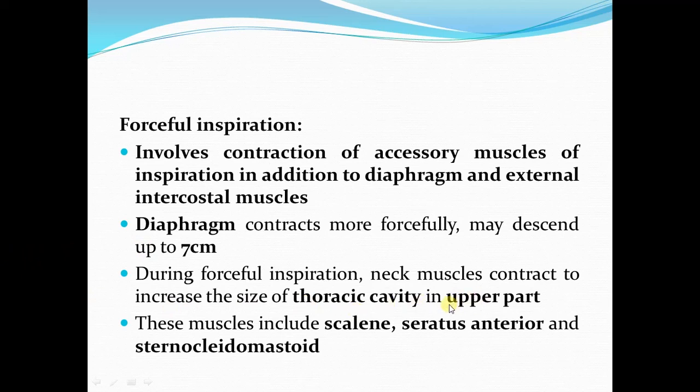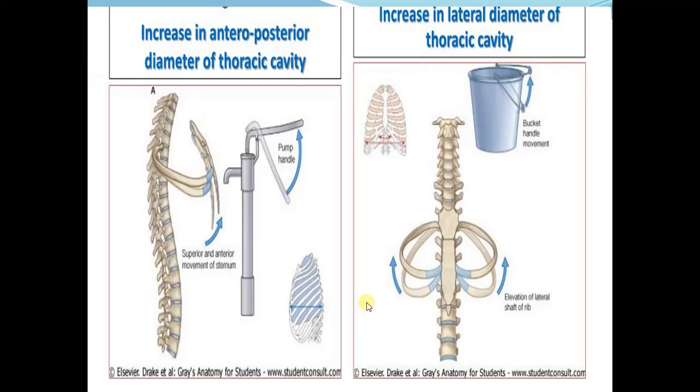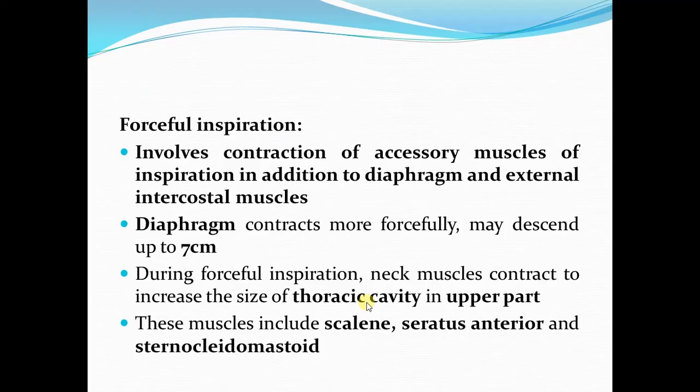So the upper part of the thoracic cavity is increased in size as well during forceful inspiration. And during forceful inspiration, there is a greater decrease in the pleural pressure, and a greater decrease in the alveolar pressure, and air will move into the lungs.